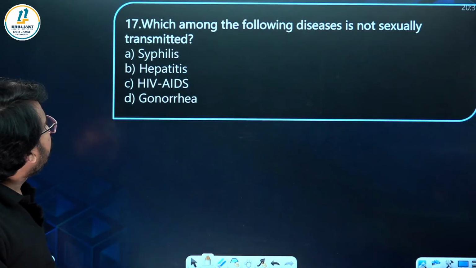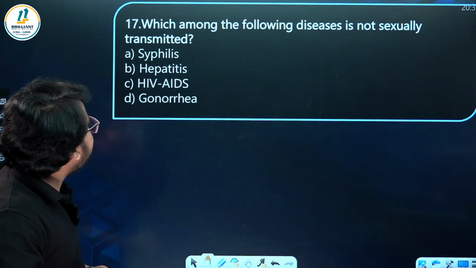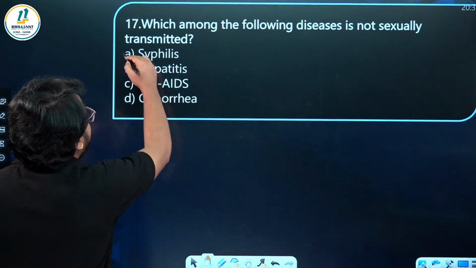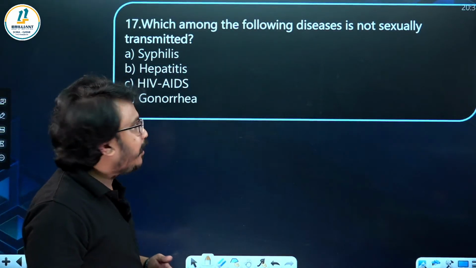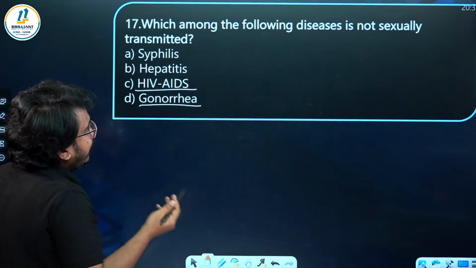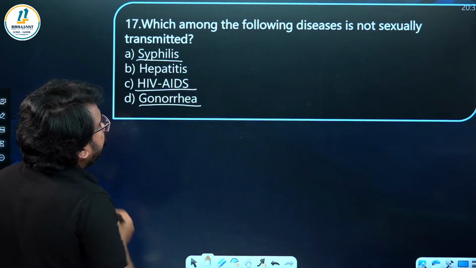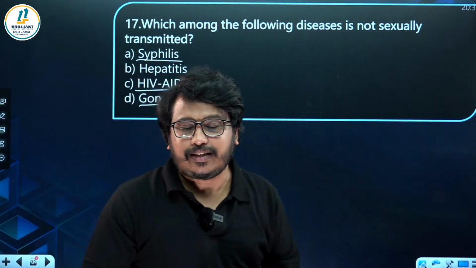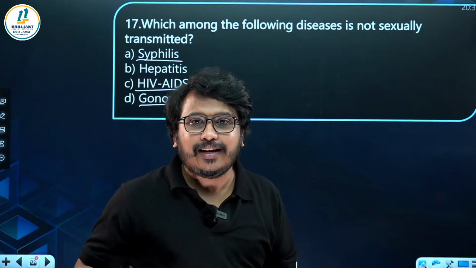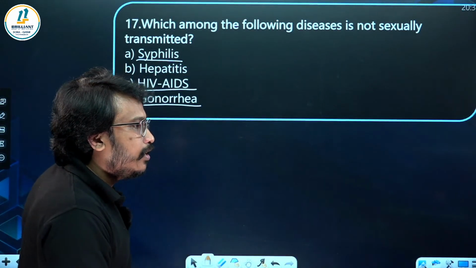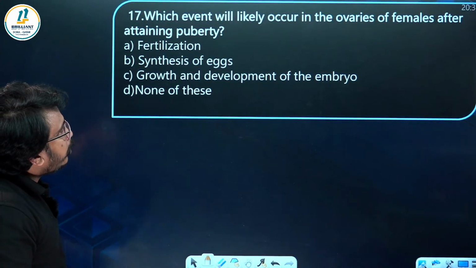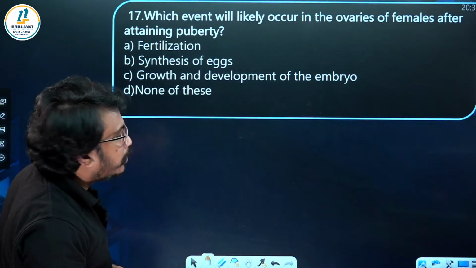Now, which among the following diseases is not a sexually transmitted disease? You may know about sexually transmitted diseases like syphilis, caused by the bacterium Treponema pallidum. Then AIDS, caused by HIV. Gonorrhea, caused by Neisseria gonorrhoeae. All these are sexually transmitted diseases. Whereas hepatitis is an infection of the liver caused by the hepatitis B virus and others, so it's not a sexually transmitted disease. Very good.